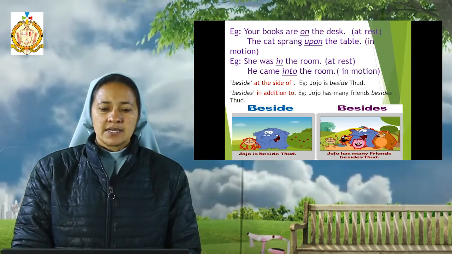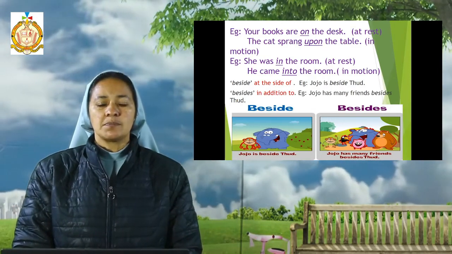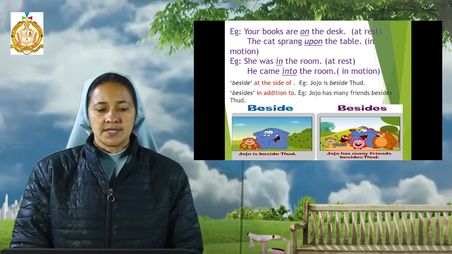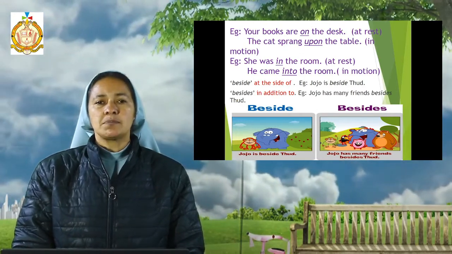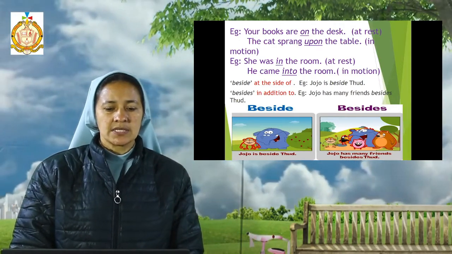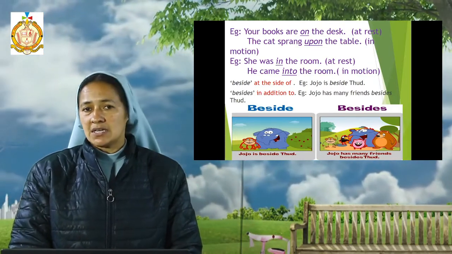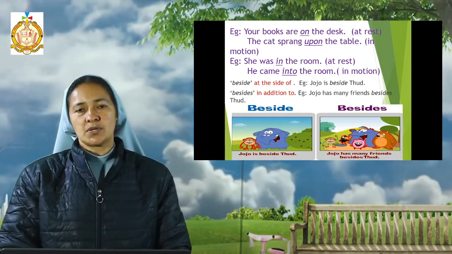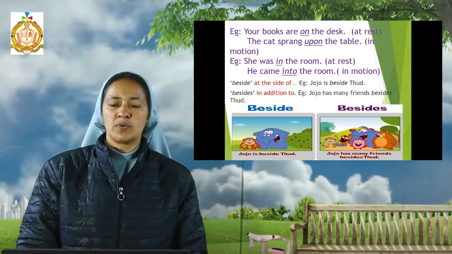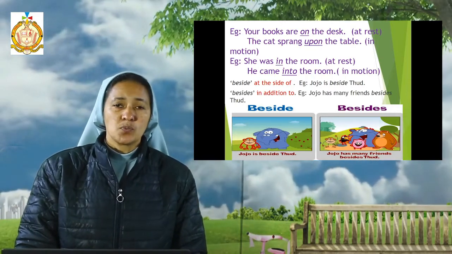And we see the example of the difference between "in" and "into". Here, she was in the room. That means she is at rest. There is no movement of the person. He came into the room. That means there is a movement. The person is moving. So, to show the difference, "in" is used when the object or the person, the noun or pronoun, is at rest, and to show movement we use the preposition "into".